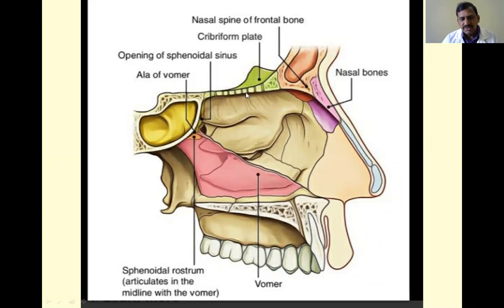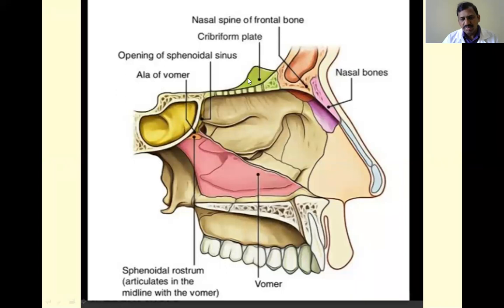Here, the olfactory nerves come through and make a sieve-like area, and this part of the bone is very delicate. Whenever there is an accident, such as a road traffic accident, there are more chances for fracture of the base of the skull. This part of the bone takes part in the formation of the anterior cranial fossa.